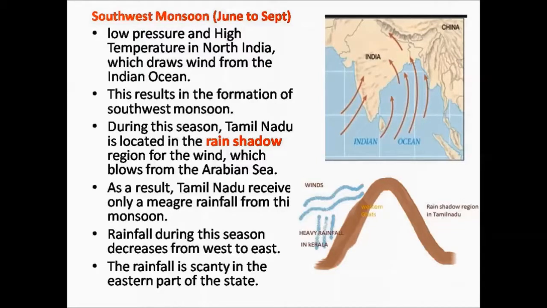Tamil Nadu is located in the rain shadow region for the wind which blows from the Arabian Sea. That is, Tamil Nadu is located on the other side of the mountain. You can see in the diagram here, the winds hit the mountain ranges of the Western Ghats and give heavy rainfall in that region. Tamil Nadu is located on the other side of the mountain, which is called the rain shadow region. So therefore, it receives a very small amount of rainfall.